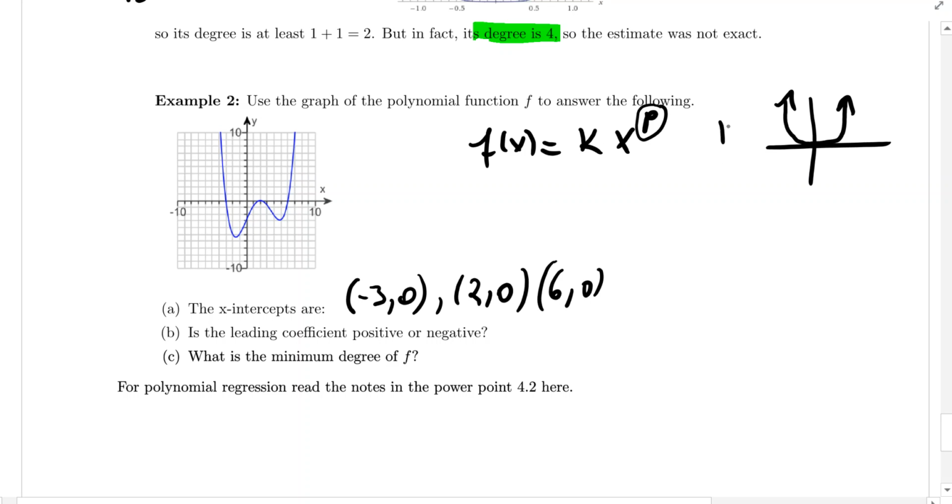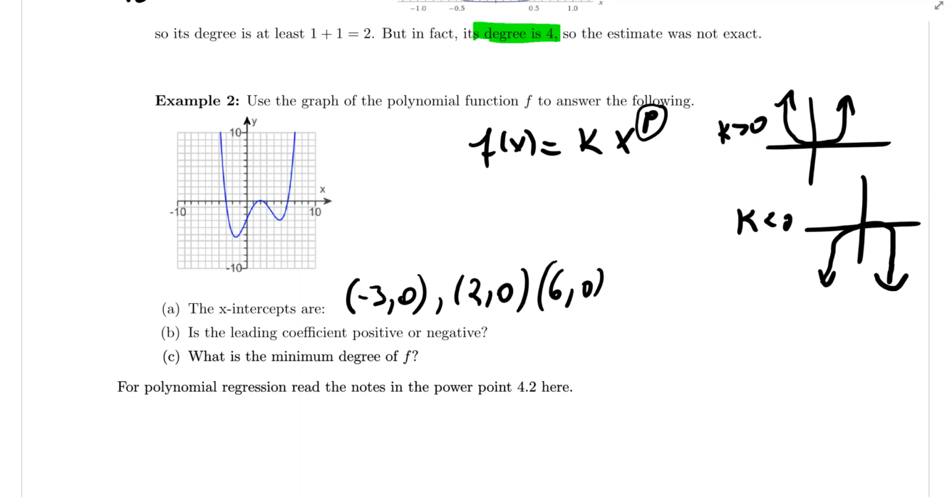And then if k was negative, it flipped about the x-axis. It was like that. So basically, the same principle here. We're going to say that the leading coefficient is positive. Okay? If they both went down, so if this was the other way, going down like that, then we would have said that it was negative. So let's just now put that in there.